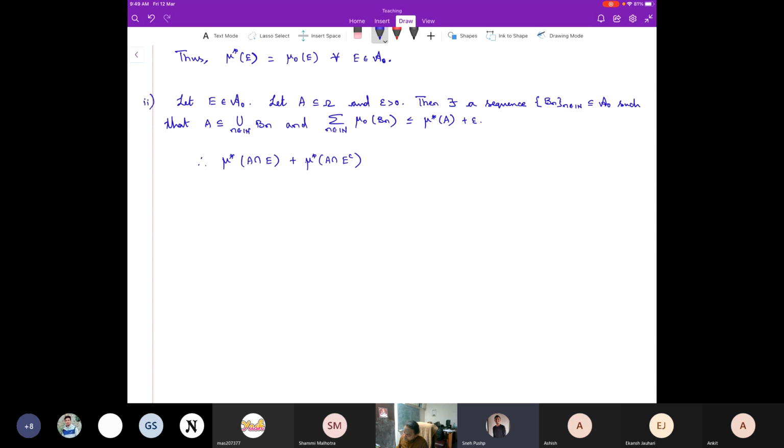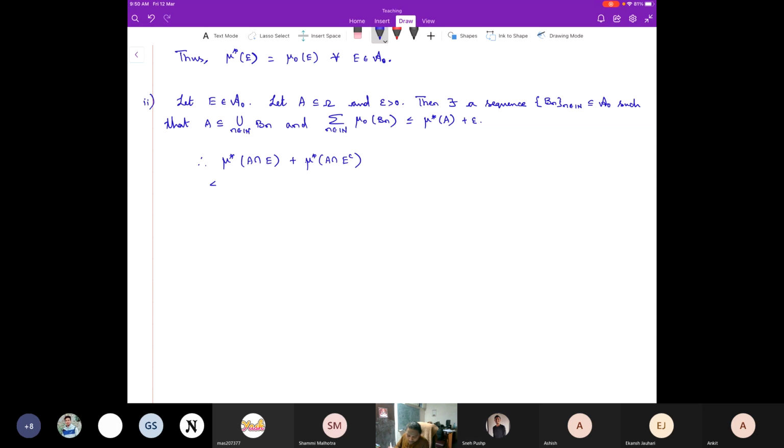Yes, but A is contained in the union of the B_n, because this outer measure makes sense for any set coming from omega. Outer measure is defined on the power set, and therefore this makes sense.